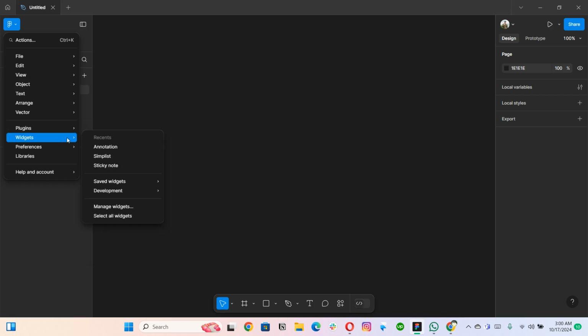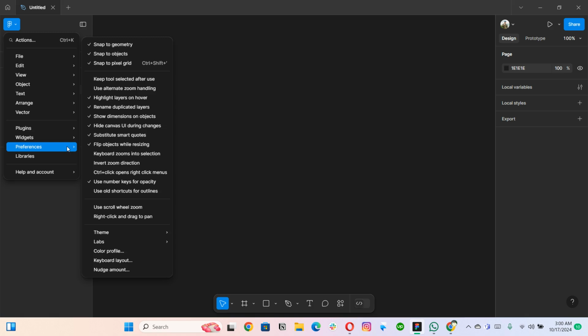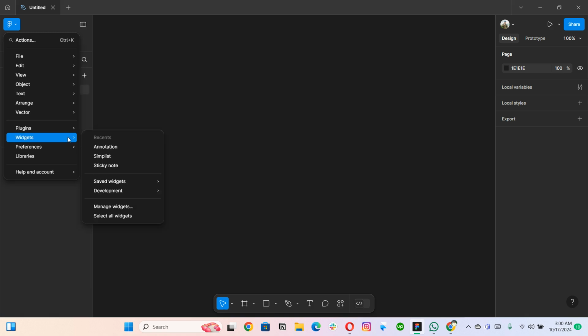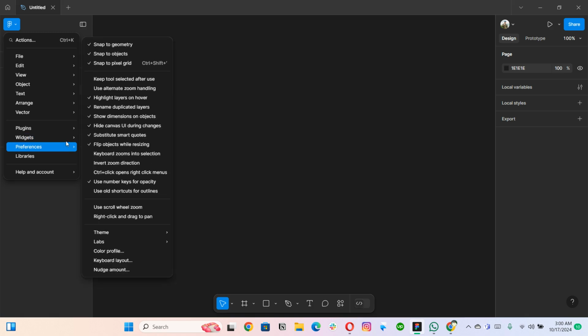Then we have a few widgets as well. We will talk about the widgets later on, not currently, but obviously I will teach you about the widgets as well, and we will use a few widgets to make our design more beautiful in a way, right?